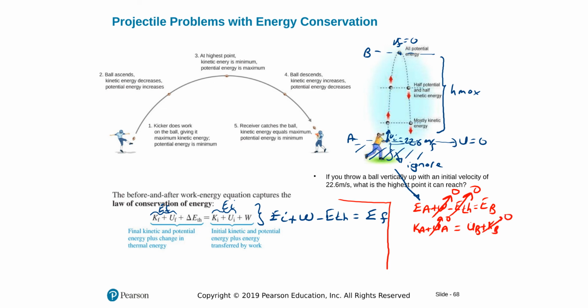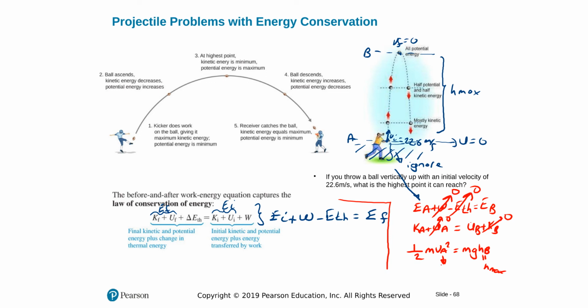And then I'll solve for the height. Potential energy at B is equal to kinetic energy at A, so I'll say 1/2 mass times VA squared, that will be V initial, is equal to mgHB, that would be H maximum, because at the maximum height, the ball will have 0 velocity.